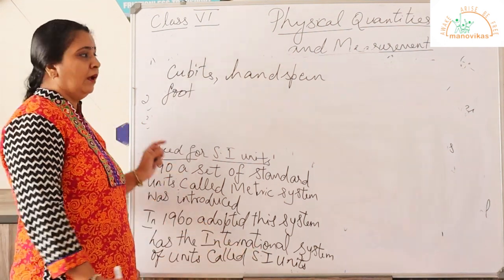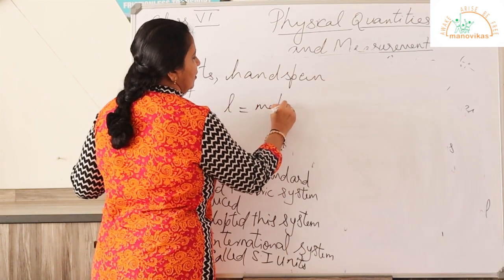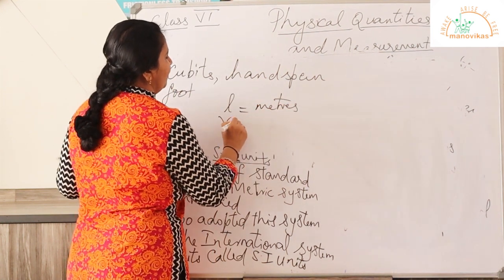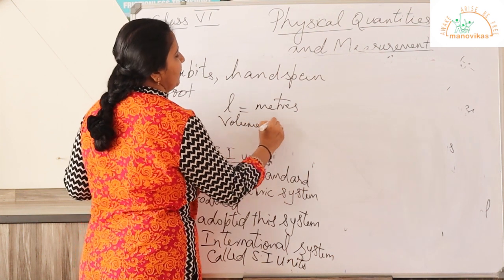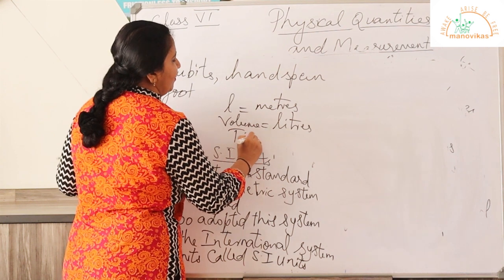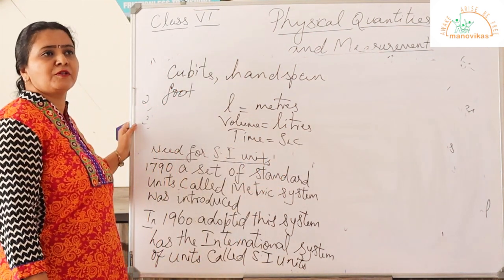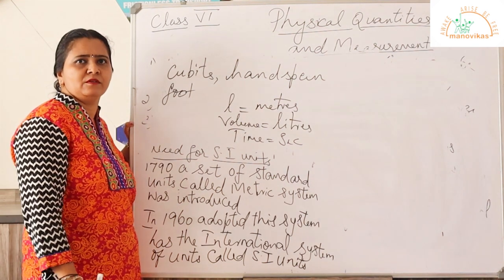For example, length can be measured in meters. Volume can be measured in liters. Time can be measured in seconds. So this is the importance and need for SI unit.